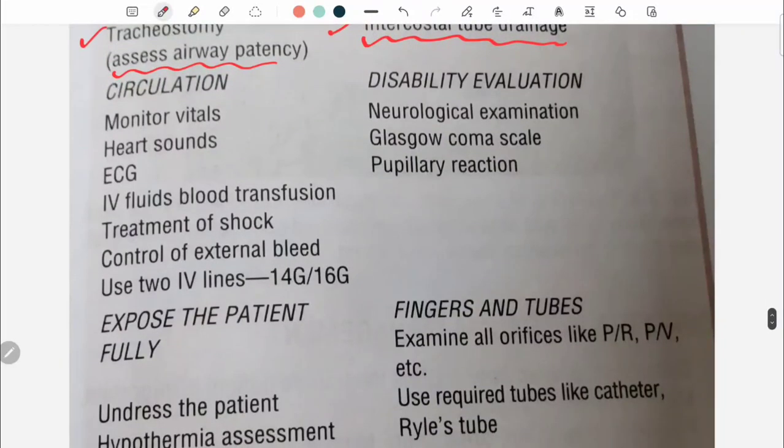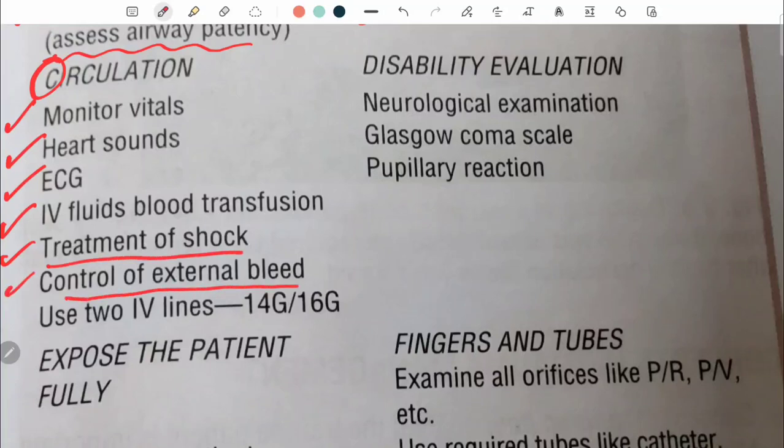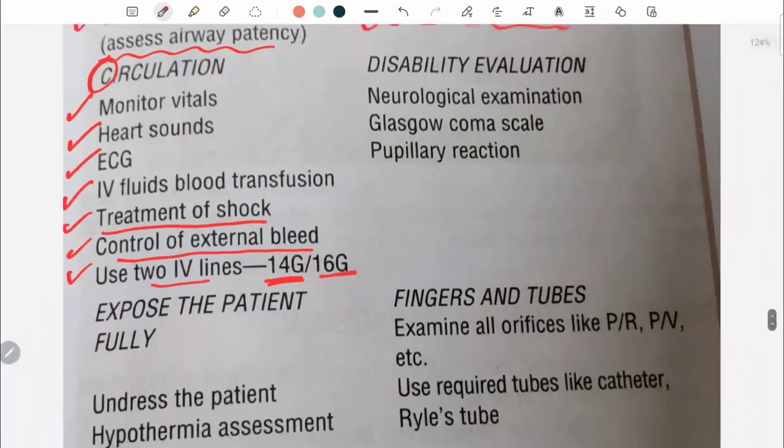Now next, C for circulation. Under circulation, what all will you do? First, you need to monitor the vitals, like pulse, BP, and look for the heart sounds, any abnormal murmurs, is S1, S2 normal, and then look for ECG. After ECG, IV fluids, and blood transfusion if required in case of hemorrhage. If there is shock, treat the shock, and if there is any bleed, control the external bleed. You need to use 2 IV lines, usually a 14 gauge and a 16 gauge IV line.